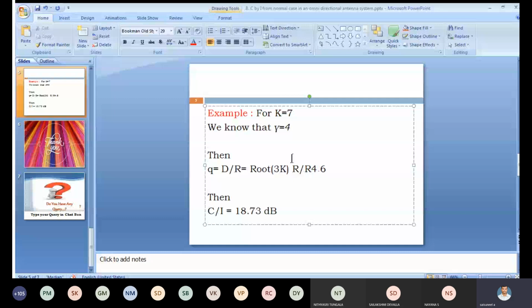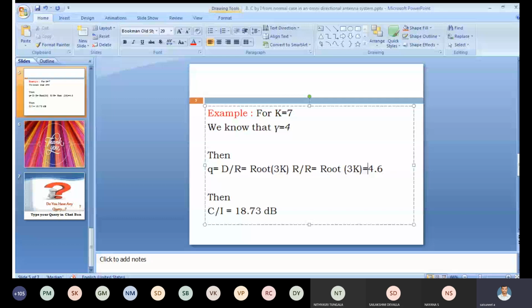Substituting, root of 3 into 7, we get 4.6. Then C by I equals 18.73 dB.